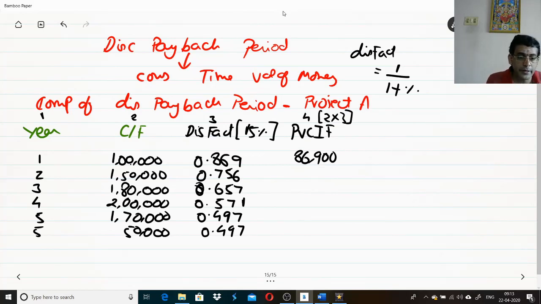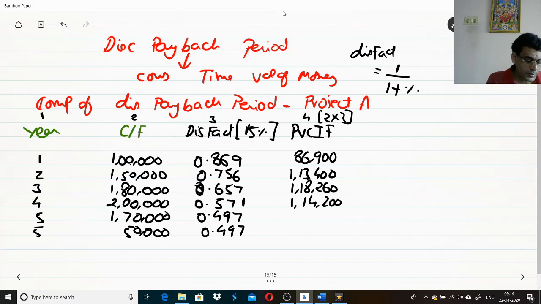Now let us do it for the next year. 1,50,000 into 0.756, that gives 1,13,400. 1,80,000 into 0.657, that is going to give you 1,18,260. 2 lakhs into 0.571 is going to give you 1 lakh 14,200.